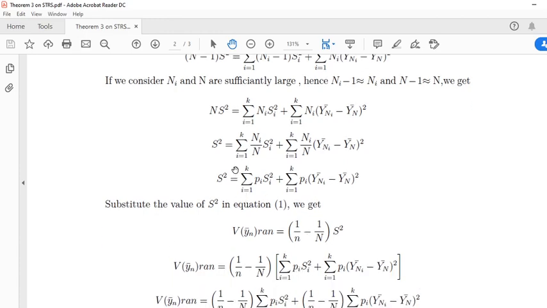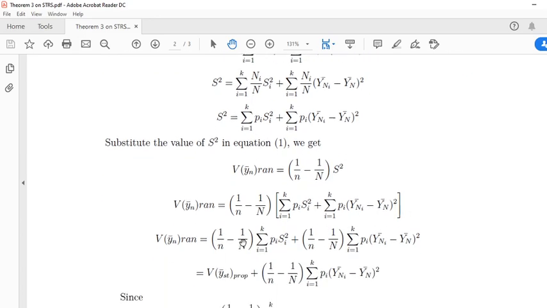Okay, substitute this S square value, the mean square error of the sample, in equation 1. I have written equation 1 again: variance of sample mean in simple random sampling without replacement is (1/n − 1/N) times S square. Substitute S square here. Here, 1/n − 1/N multiplies these two terms. This term multiplies this, and this multiplies this here.